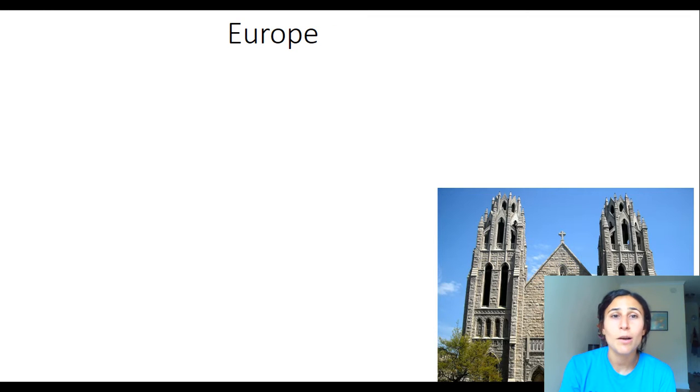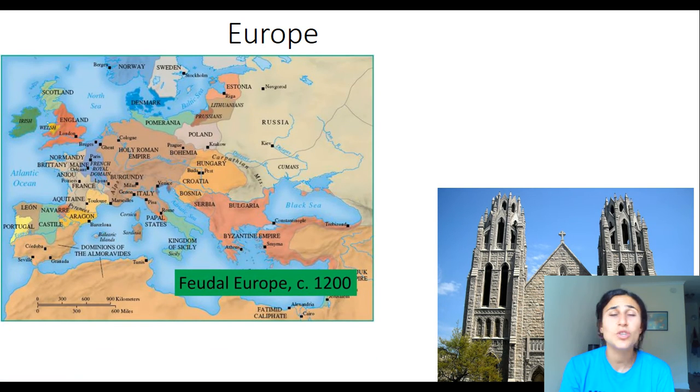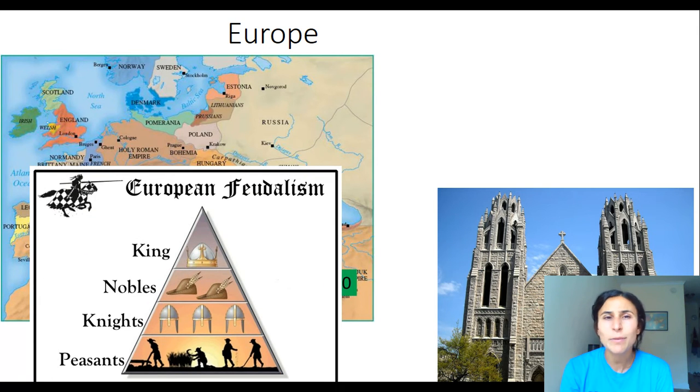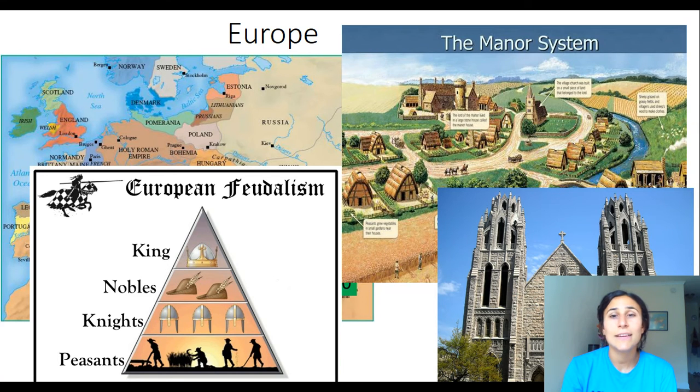And then finally looking at Europe, which was really during this time period from 1200 to 1450, driven by religion. It was decentralized. There was no one central authority or ruler. We had this system of feudalism that trapped people in many ways, with the kings, the nobles, the knights, and the peasants, also known as serfs. And we saw this idea of the manor system, an agricultural run, independently run, self-sufficient farm system that existed in Europe, all to figure out what the heck is going on from 1200 to 1450 in this global...